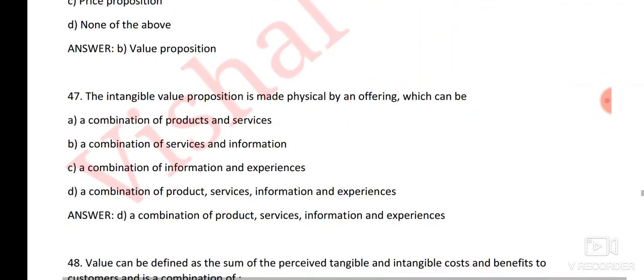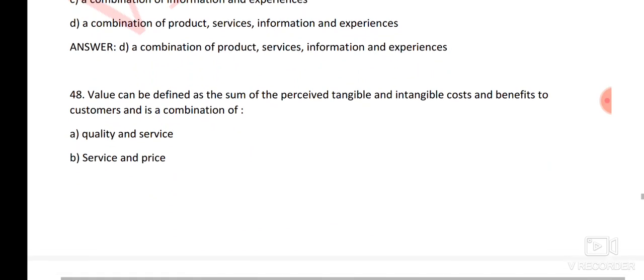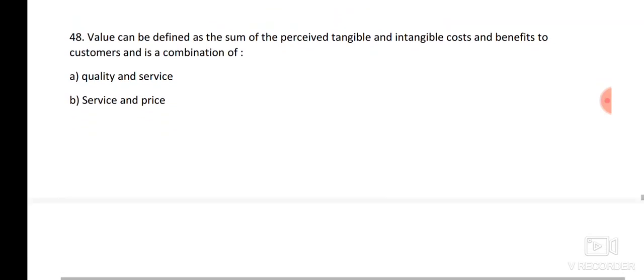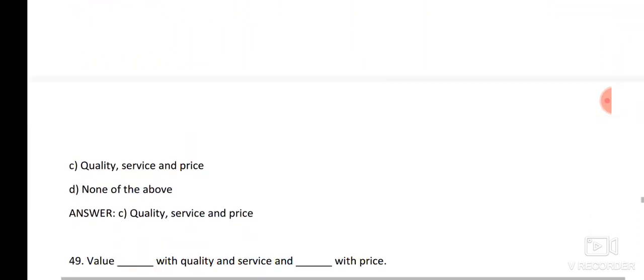Next question, the intangible value propositions is made physical by an offering which can be. Then the right answer is option number D, a combination of product, services, information and experiences. Next question, value can be defined as the sum of the perceived tangible and intangible costs and benefit to customers and is a combination of. Here the right answer is option number C, quality, service and price.